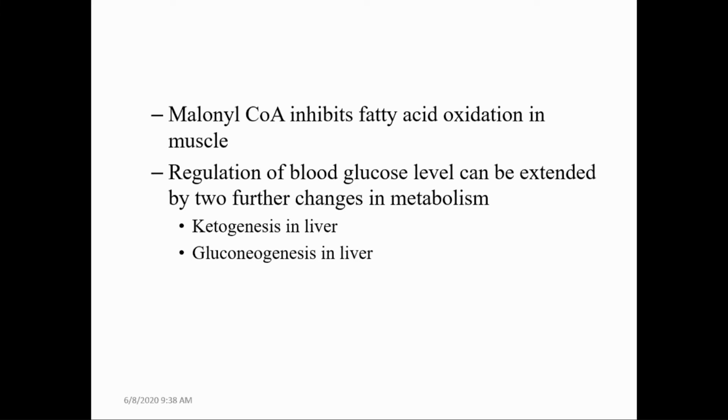Generally the precursors for gluconeogenesis are pyruvate, lactate and glycerol. This pyruvate comes from glucogenic amino acids. Lactate is the product of anaerobic glycolysis, and glycerol is the compound released during the hydrolysis of fatty acids in adipose tissue. So glycerol, lactate and pyruvate form the precursors for the synthesis of glucose in the liver, and this glucose helps to maintain the normal blood glucose level throughout the period of starvation.